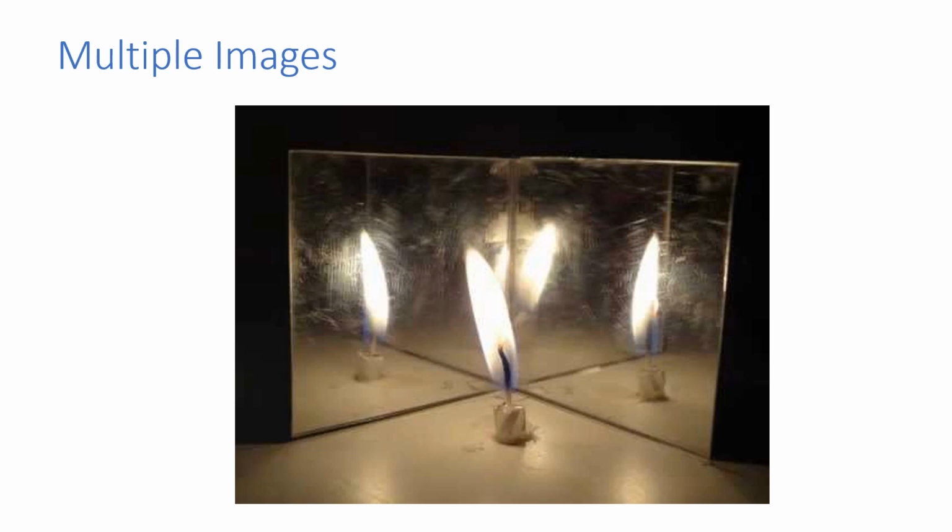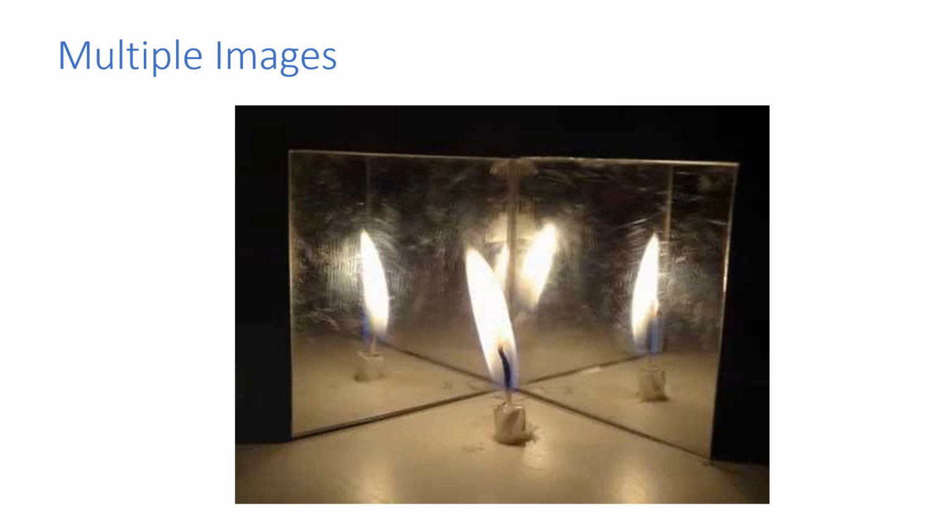Multiple images are formed when two mirrors are inclined to each other at a particular angle. Then you will see a lot of images of the object.